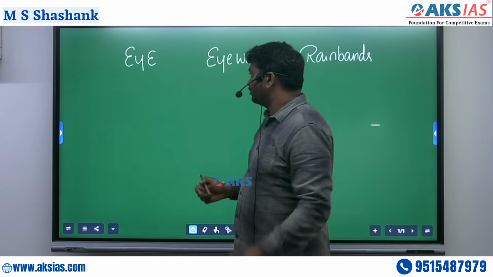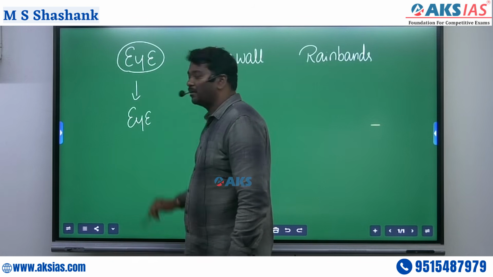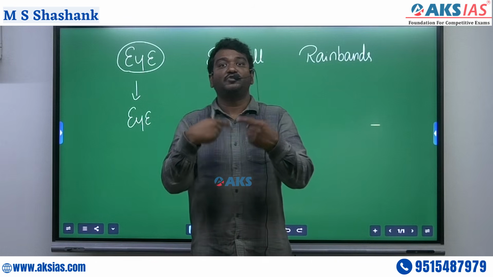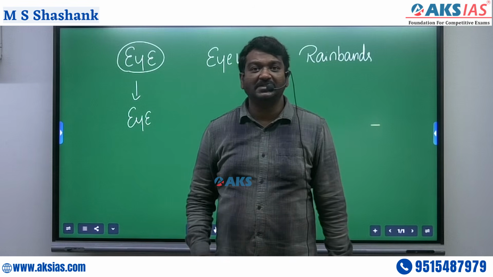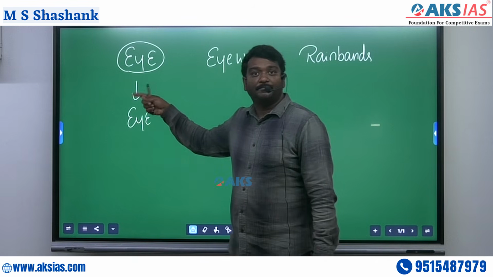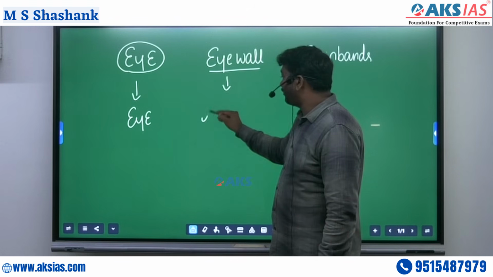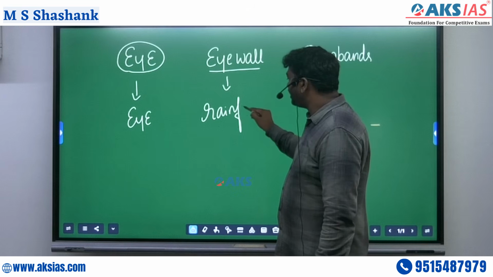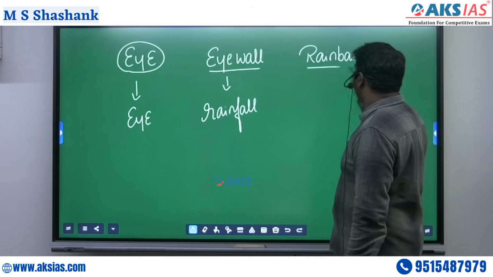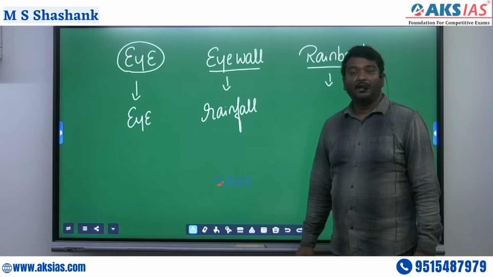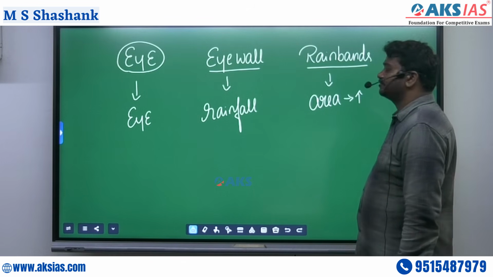And when they collide, for example, if the eye of one cyclone combines with the eye of another cyclone, then the speed of the super cyclone may further intensify. The pressure difference intensifies, and the speed would double. If the eye wall of one cyclone enters another, rainfall will be very, very high. And if rain bands interact, the area affected by the cyclone increases.